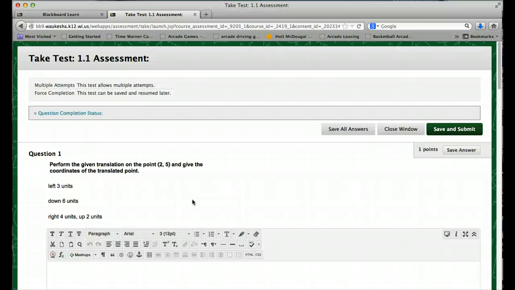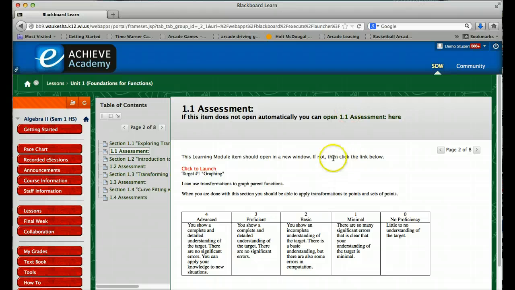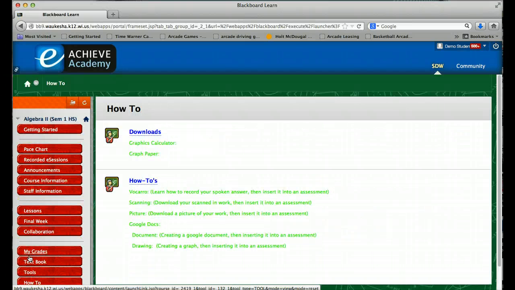Some kids are going to say, well, how do I show my work? Well, I've got that all taken care of also. If you take a look in the how-tos, if I click on the how-to button here, I put all these in here. Learn how to record your spoken answer. In some problems, I'll ask you to explain what you're doing, and you can just do that with a Vocaroo.